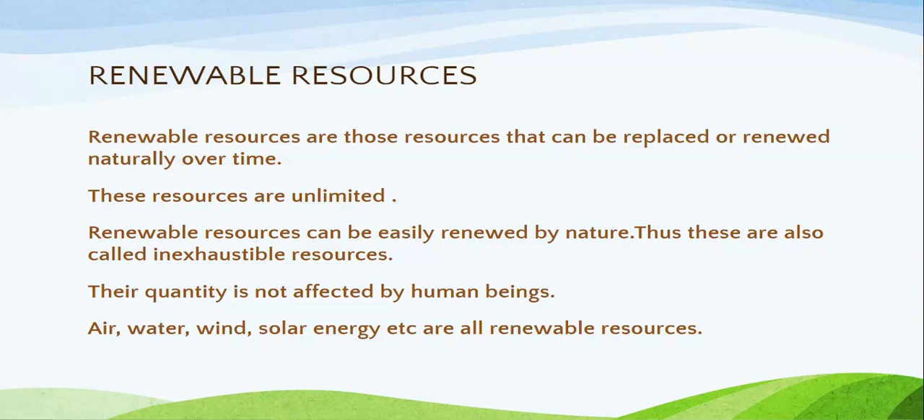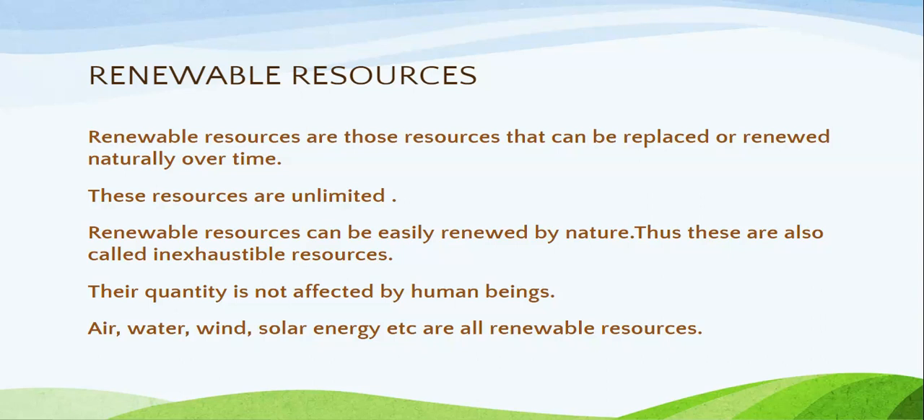But unfortunately, human beings have polluted these renewable resources too. For example, water is one of the most important renewable resources. But due to human activities, it is getting polluted day by day. So there is a shortage of fresh water. Though it is a renewable resource, still we have a lack of fresh water.